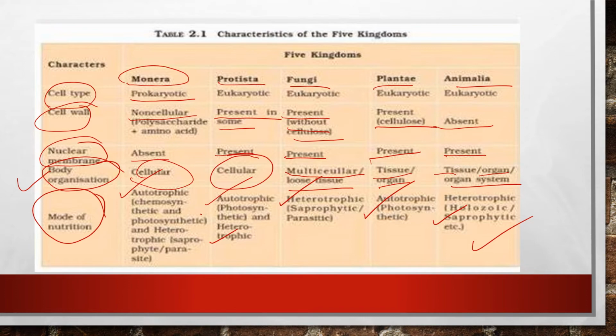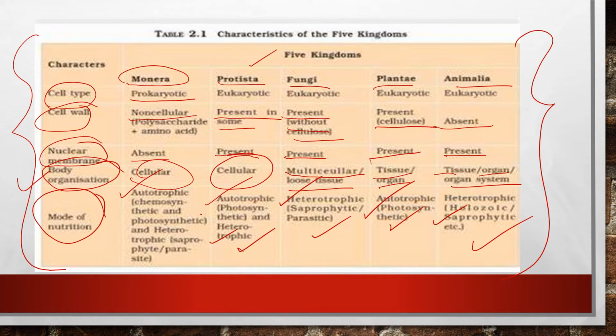Autotrophic ones are photosynthetic. Fungi are heterotrophic, also dependent on others, saprophytic as well as parasitic. In Protista, it is autotrophic, photosynthetic and heterotrophic. And in Monera, it is autotrophic, chemosynthetic as well as photosynthetic. So please learn this chart properly. It will be much easier for you to learn the characters on which the five kingdom classification has been divided: Monera, Protista, fungi, plantae and Animalia.